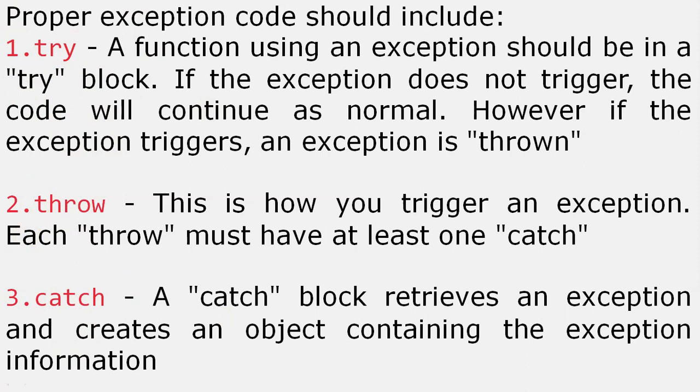Before running the statement that has the error, it is already thrown from that statement to the catch block, and the catch block will inform us that the error is in that particular statement or block. A function using an exception should be in a try block. Suppose we suspect that this part of the code has some error, so we keep that part in the try block. If the exception does not trigger, the code will continue as normal.